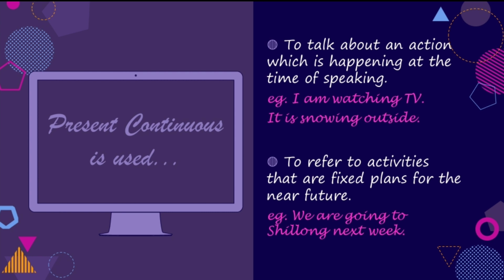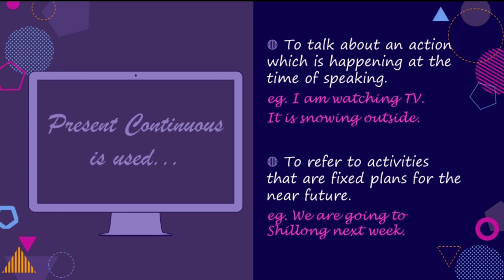Present continuous tense is used firstly to talk about an action which is happening at the time of speaking. For example, I am watching TV. So this action is going on at the time when the speaker is speaking. Similarly, it is snowing outside. So the speaker says that it is snowing outside at the time when he is speaking.